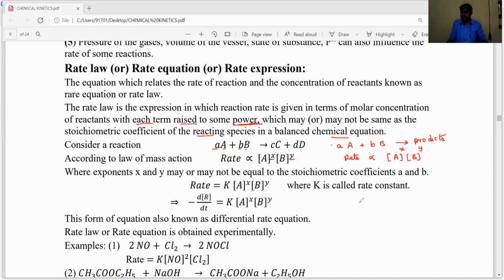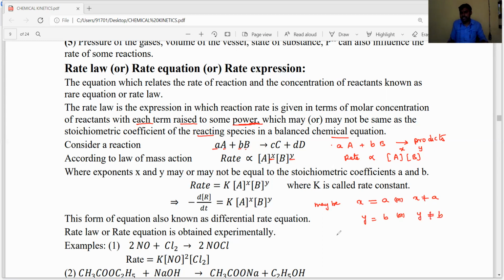This X and Y: X may be equal to a or not equal to a sometimes. Similarly, Y may be equal to b or not equal to b.